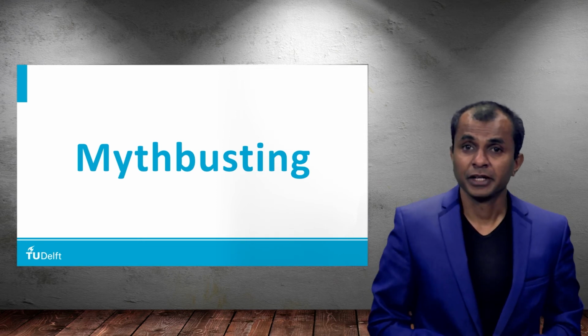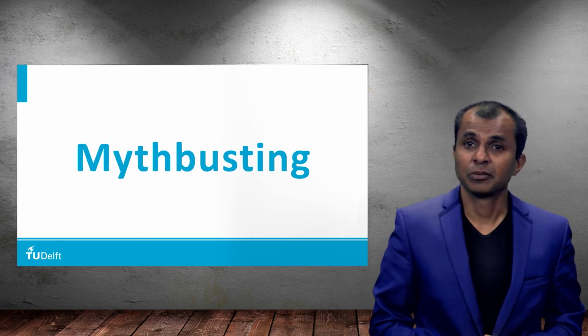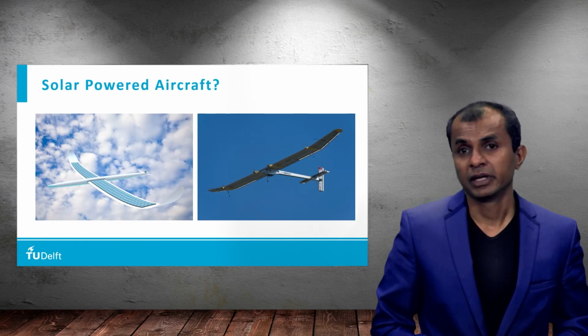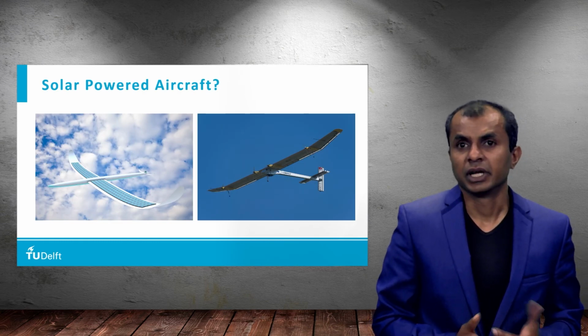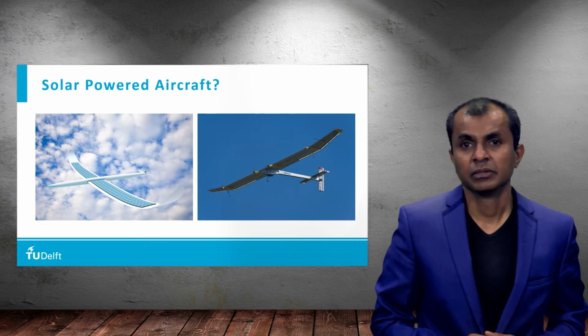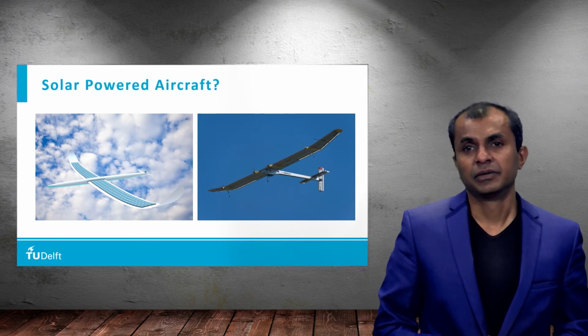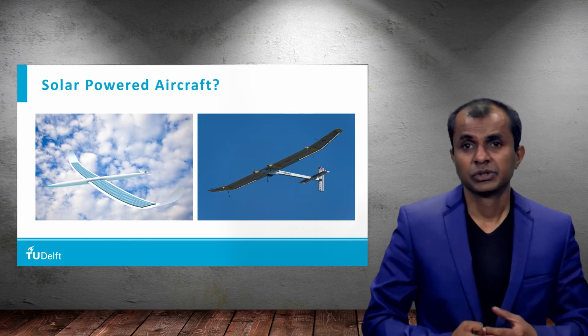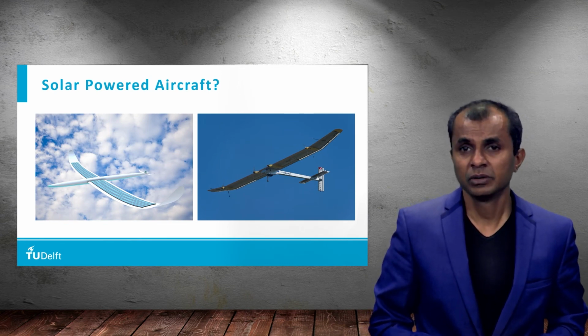So now that we talked about energy source, let's talk about a couple of myth busting. So the first myth busting is, okay, why can't we fly our aircraft with only solar energy? So what happens if we cover the aircraft with solar cells and that generates enough power to fly? Would that be so?